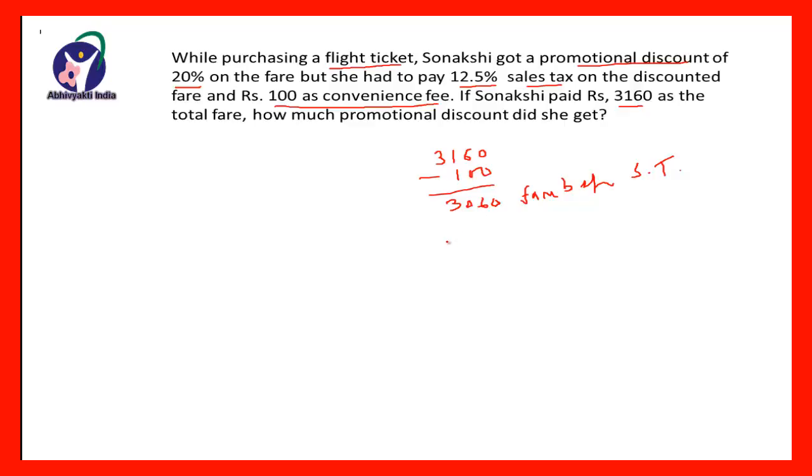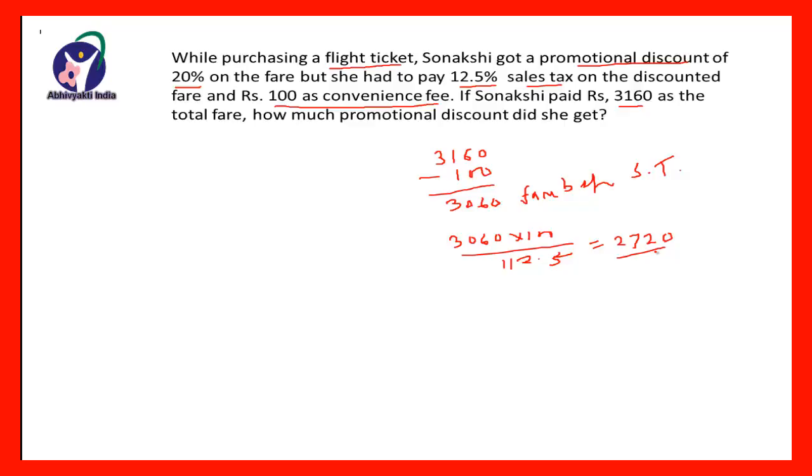So you will get the actual fare as 3060 multiplied by 100 divided by 112.5, and that is equal to 2720. So rupees 2720 is the fare before sale tax.